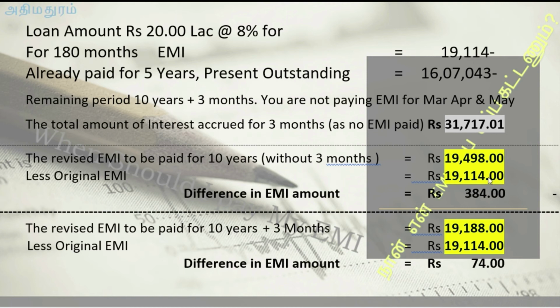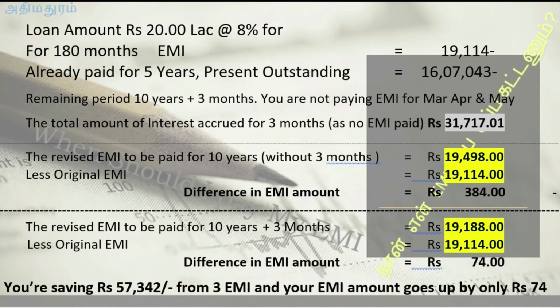Which means that I don't want that extension of 3 months. So my EMI should be fixed for 120 months only. So it will be 19,498 less original EMI of 19,114. The difference in EMI amount, if I don't take the extension of 3 months, will be 384 rupees. The revised EMI to be paid for 10 years plus 3 months will be 19,188 less original EMI 19,114. The difference in EMI amount is 74 only. So you are saving rupees 57,342 from 3 EMIs, and your EMI amount goes up by only rupees 74.